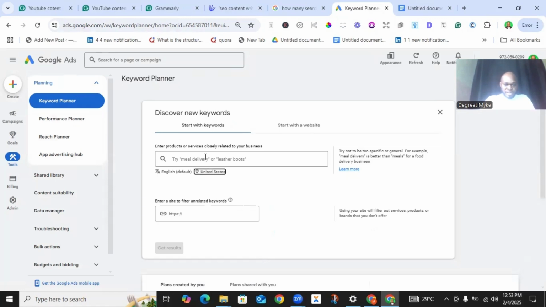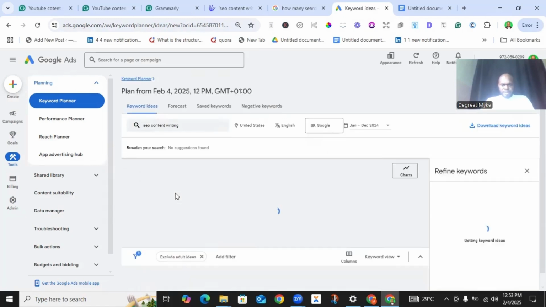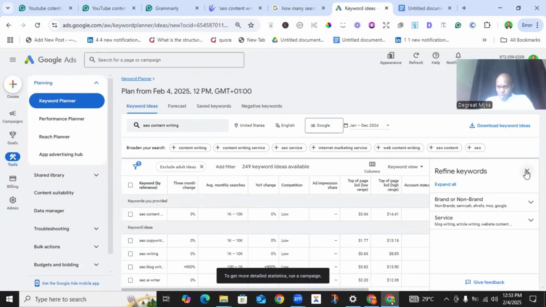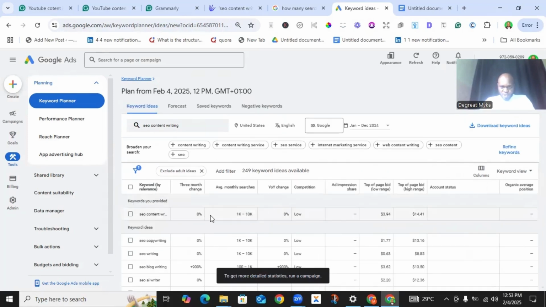Then I type it there, SEO content writing. All right, you can see Google Keyword Planner has served us results as regards this particular phrase. You can see broaden your search, content writing, you can see SEO service and others.